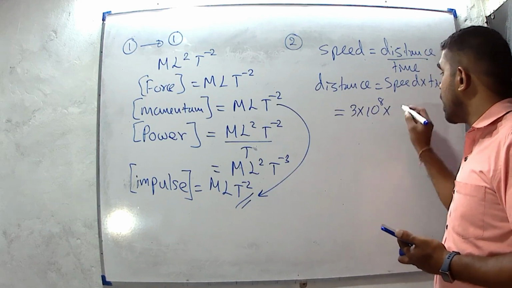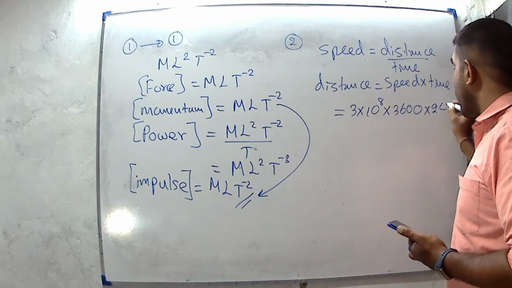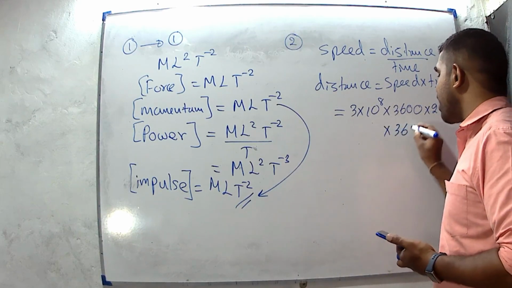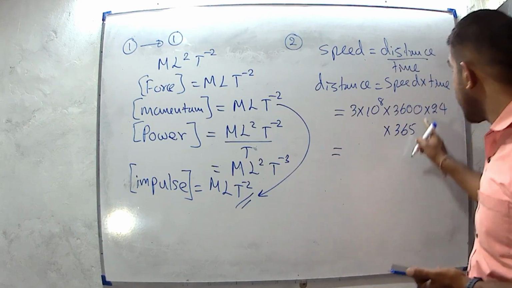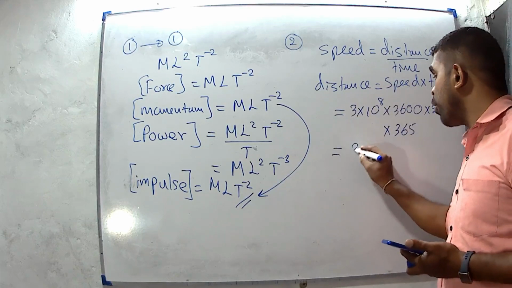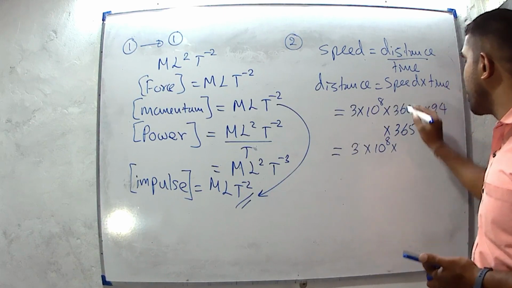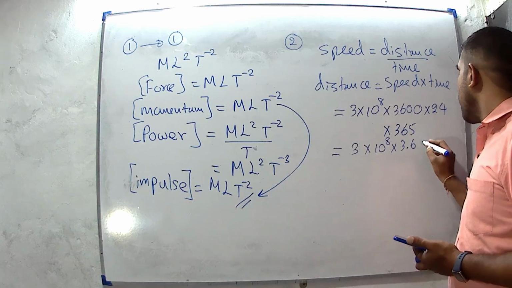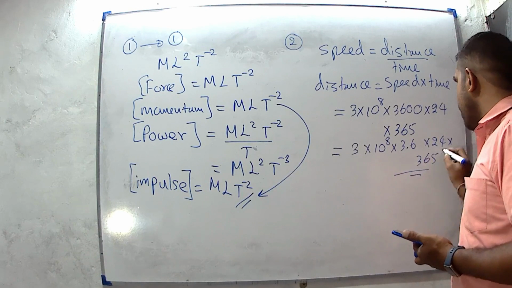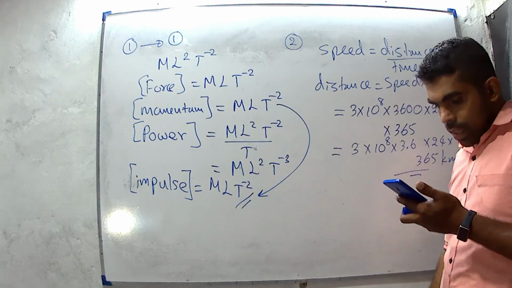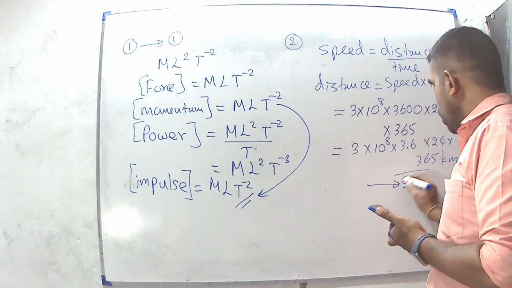We know that there are 3,600 seconds per hour and 24 hours per day, and we have to multiply by 365 days per year. They have given the answer in kilometers. This is in meters. Therefore, we have to divide it by 10 to the power 3. When dividing by 10 to the power 3, we can write 3.6 into 24 into 365. This is the answer in kilometers. Then we get answer 2 for question number 2.